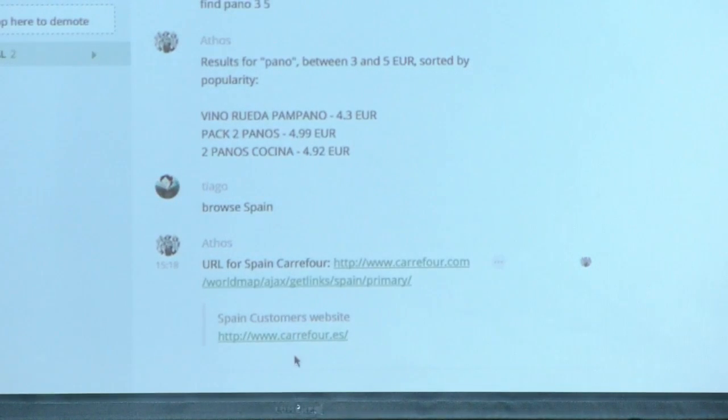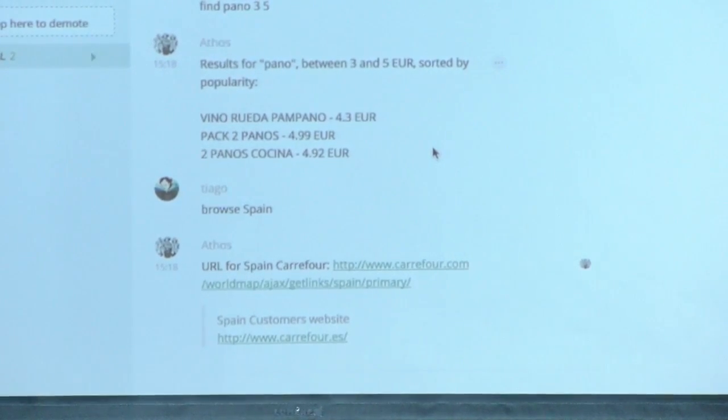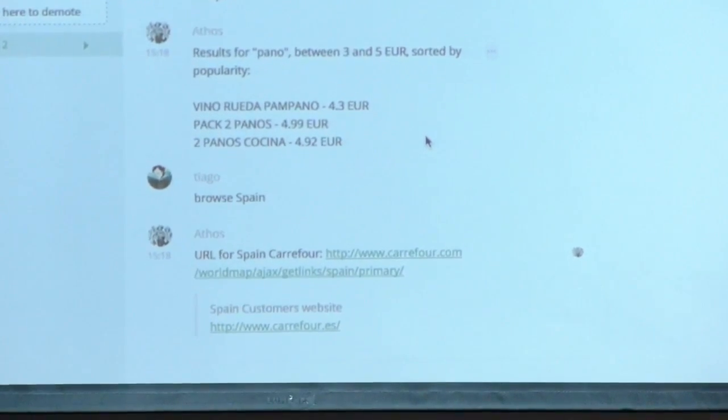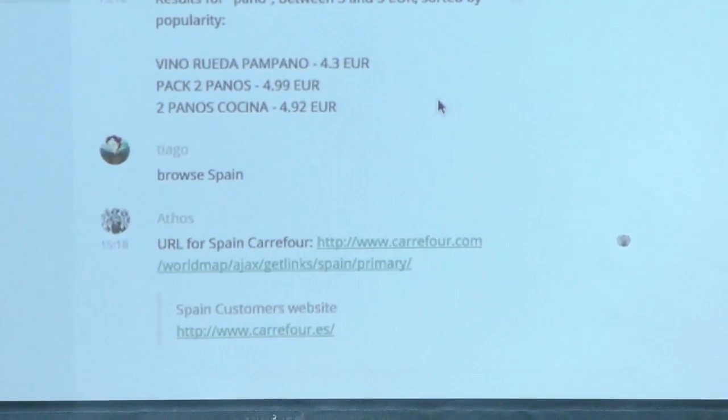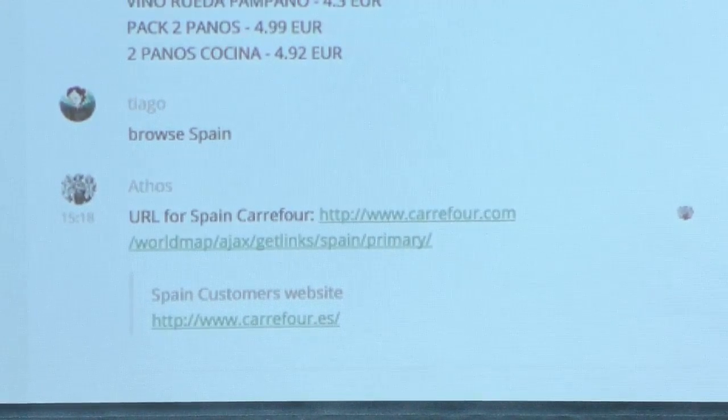We can also search for store contact info. So in here, we search for the Spanish Carrefour info. So we've got the link for the websites, and well, for other countries, they provide the customer service links.